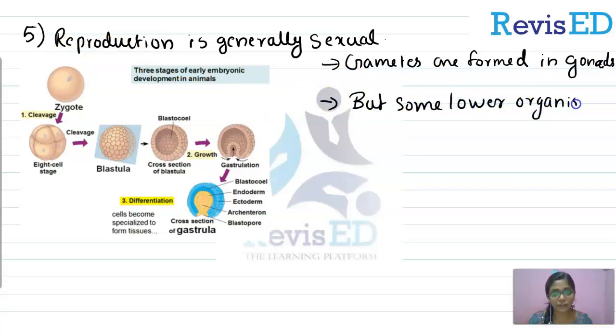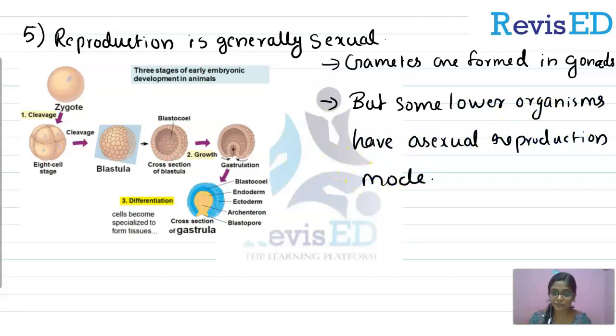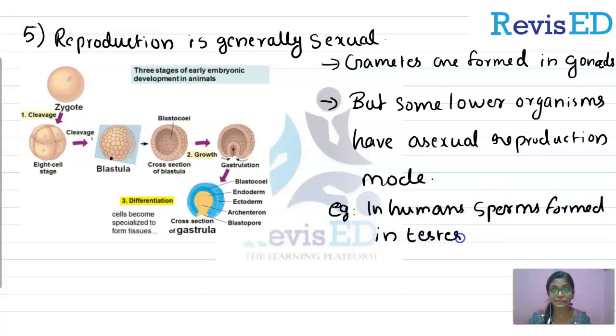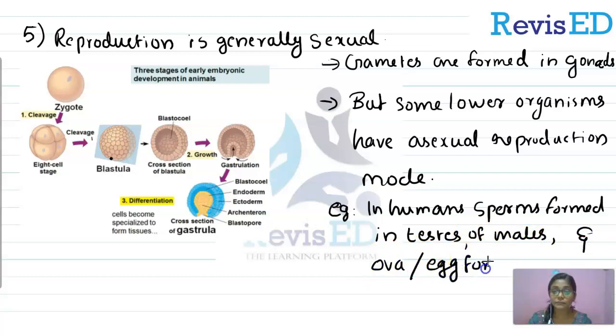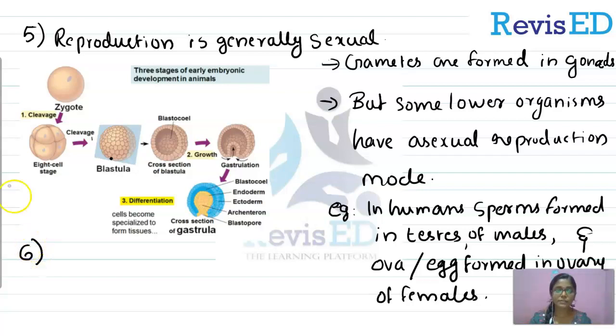So gametes are formed in gonads, but in some lower organisms they have asexual reproduction methods. Okay. Now for example, in humans, sperms are formed inside testis, which is the gonad in males. Okay, and in females, the ova or egg is formed inside the ovary, which is the gonad in females. Clear?